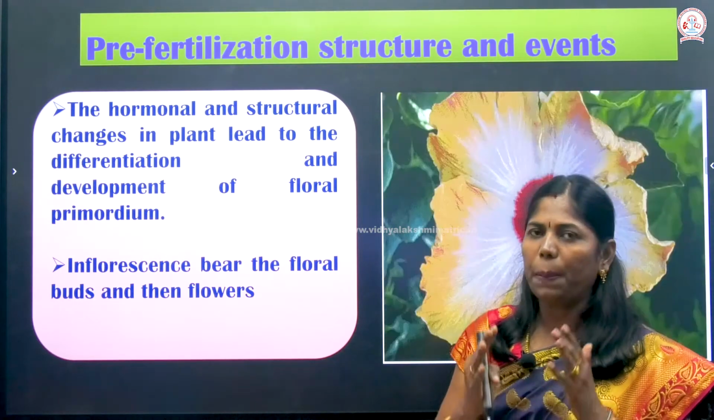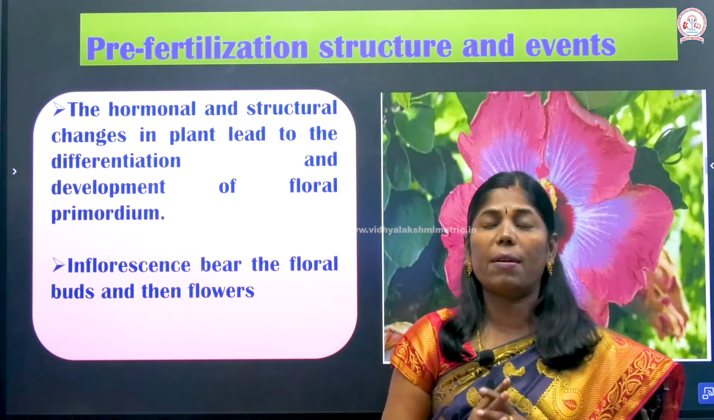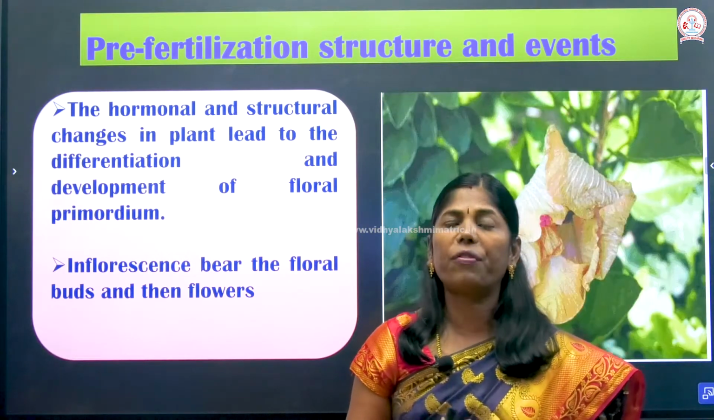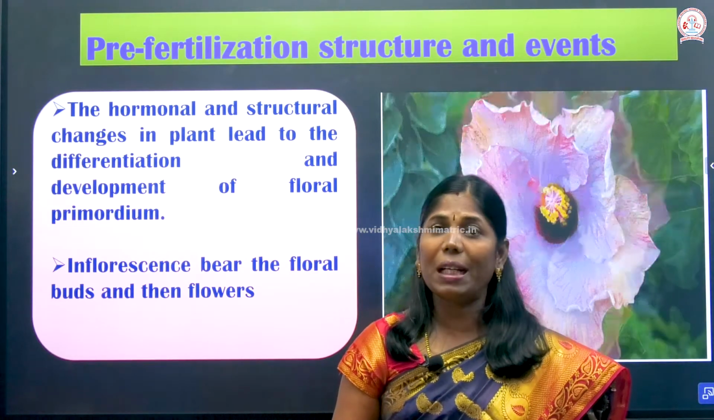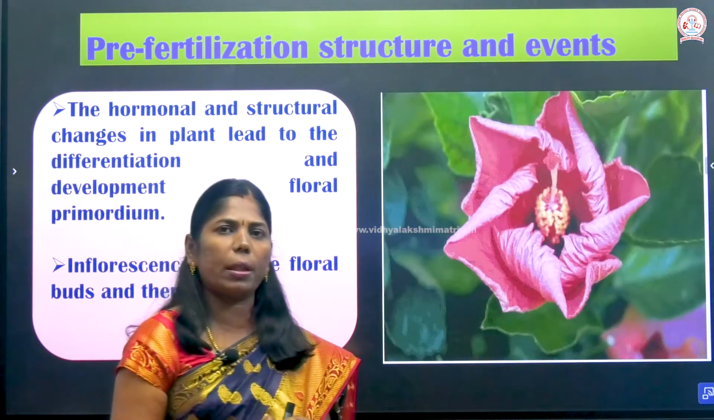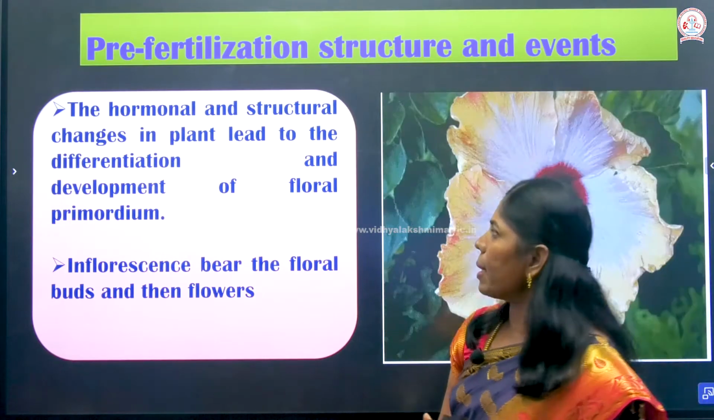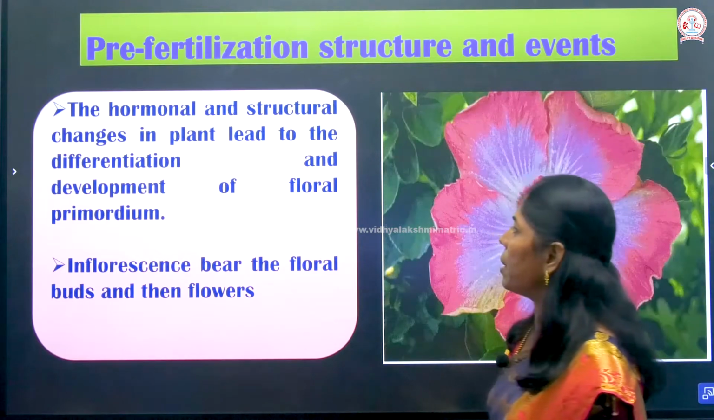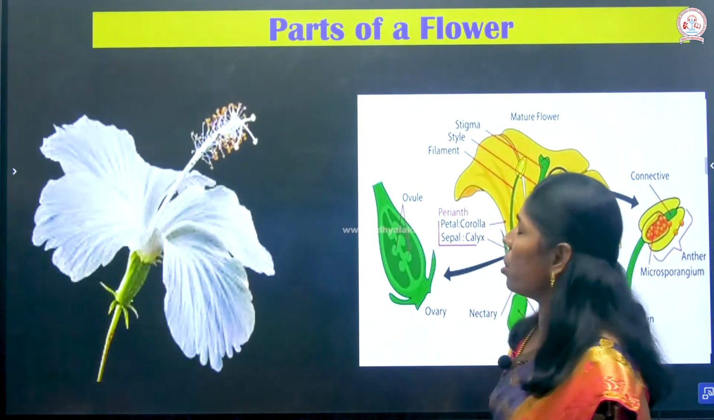Certainly, plants have hormonal changes. Due to the hormonal changes, they give rise to flowers. The hormones vernalin and florigen are very important for these changes. Vernalin and florigen are responsible for the formation of flowers and buds. So the hormonal and structural changes in the plant lead to the differentiation and development of the floral primordium. So what is the structure of a flower?